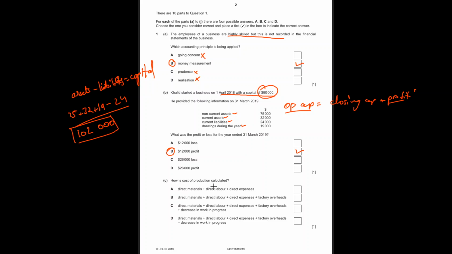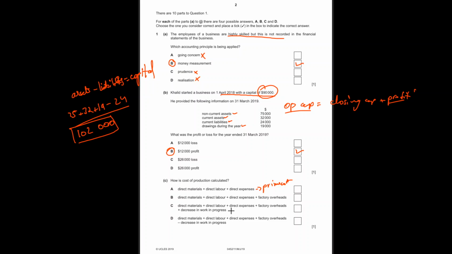How is the cost of production calculated? Okay. Cost of production, I hope you remember it from the manufacturing accounts. Direct materials plus direct labor plus direct expenses. This gives us our prime cost, remember? Prime cost. And then direct materials plus direct labor plus direct expenses plus factory overheads. Okay, to some extent, that's all right.